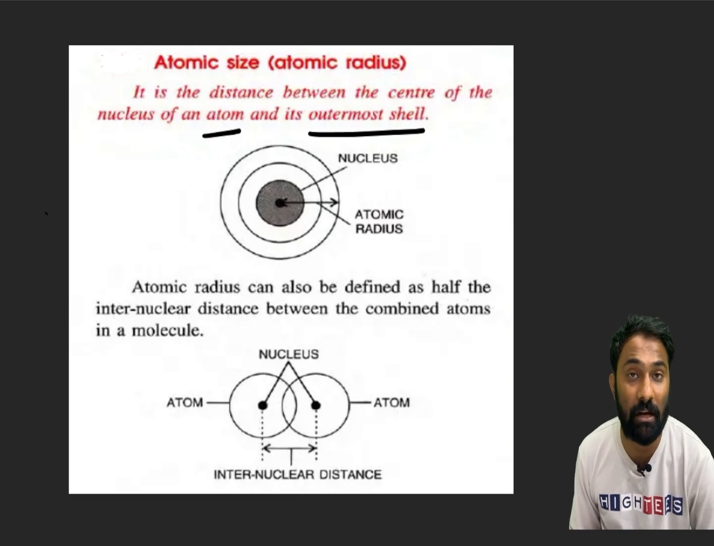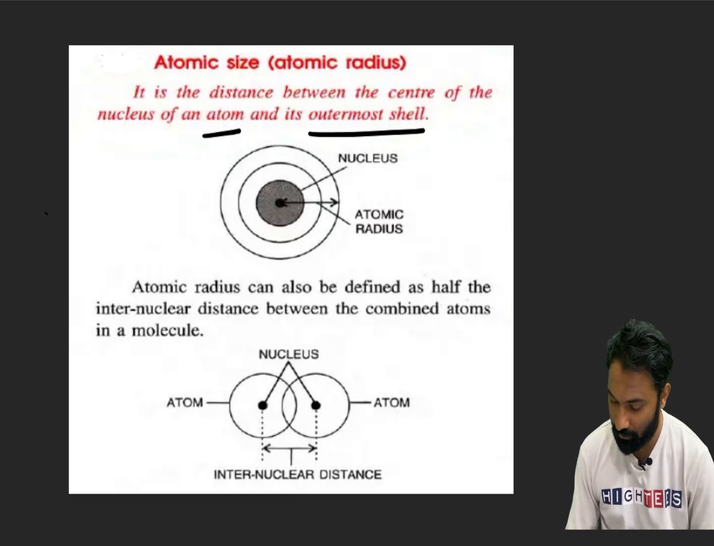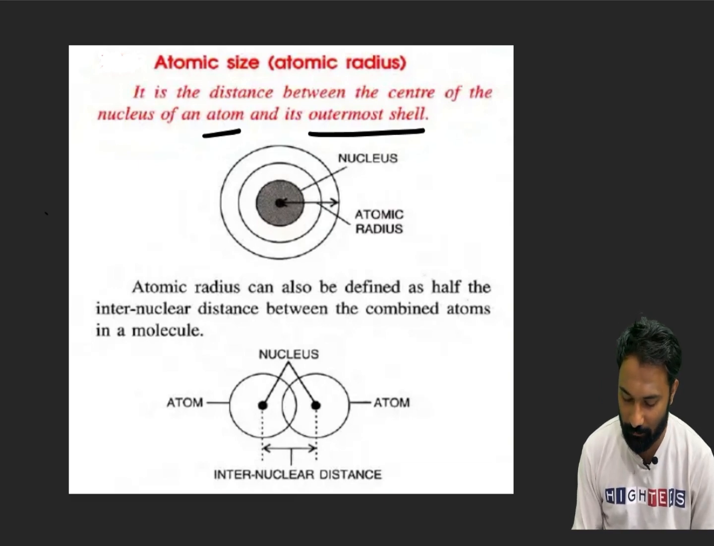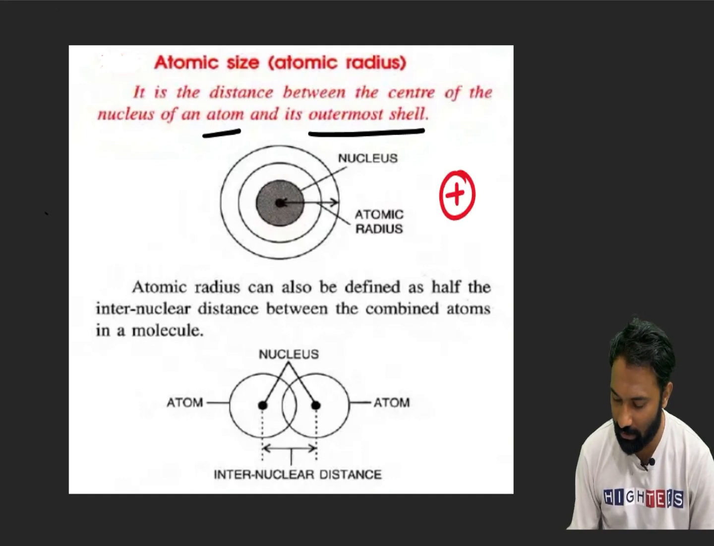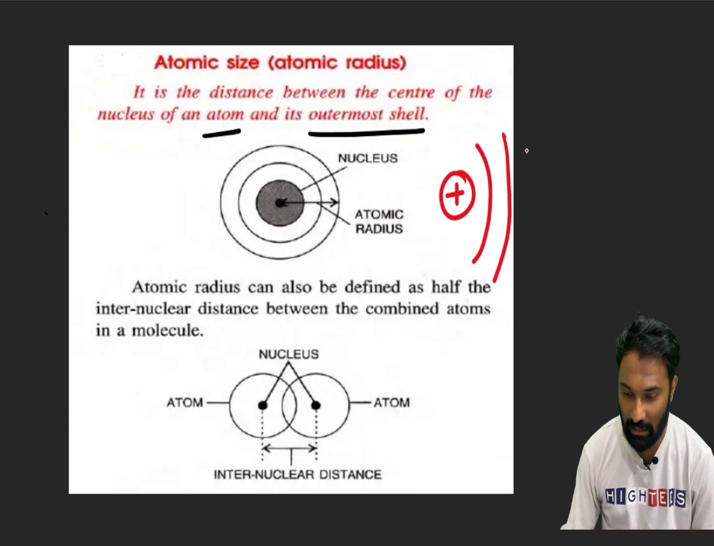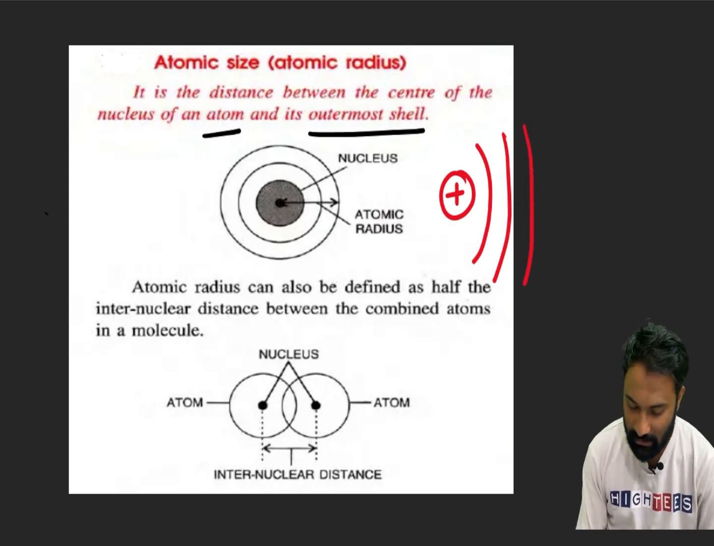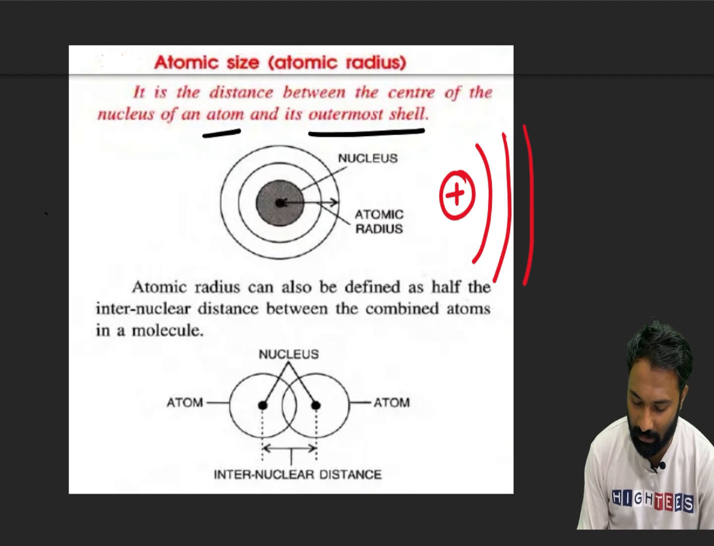Sir, what is the meaning of the outermost shell? Just now I explained to you. Better I will go with the well-known example of sodium. If I take sodium, this is a sodium nucleus. Sodium has 3 shells, right? One is the K shell, one is the L shell, and the next one is the M shell. K, L, M. Clear?